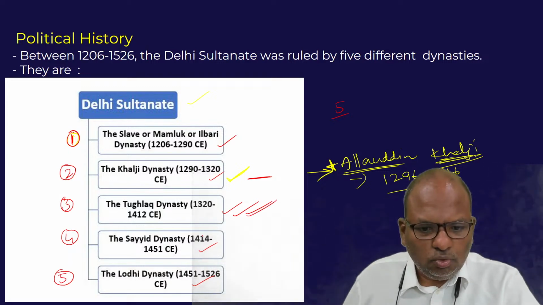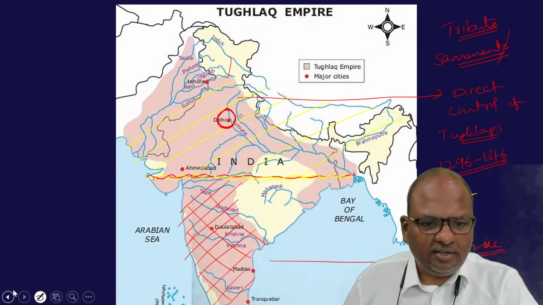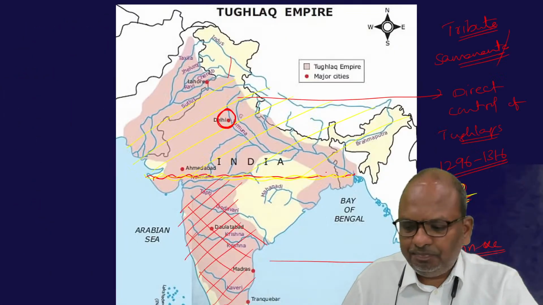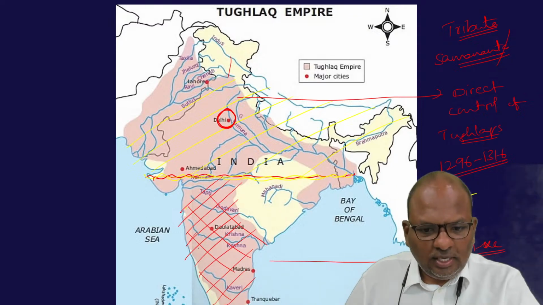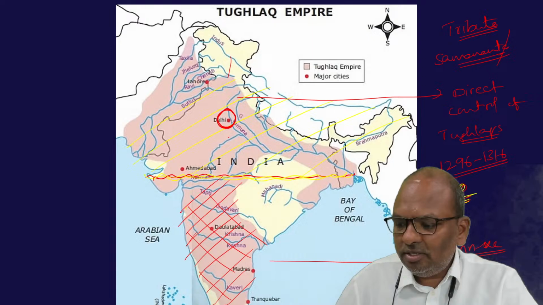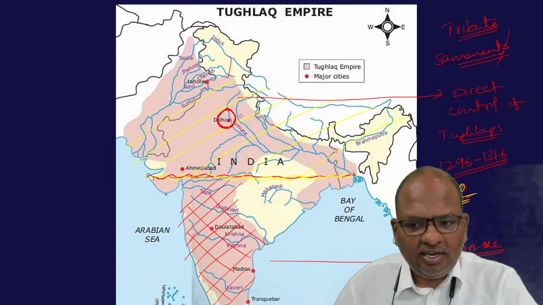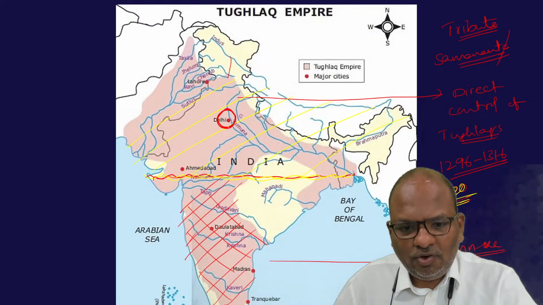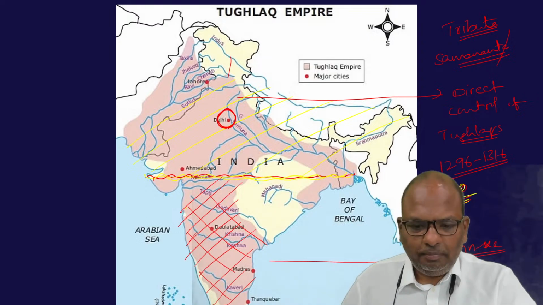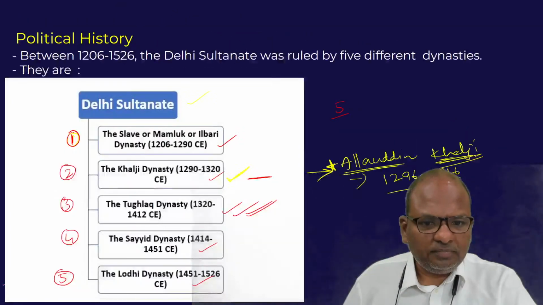By the time the Tughlaqs came to power, the whole of North India was already under the direct control of the Delhi Sultans, and the South Indian territory was under their indirect control.